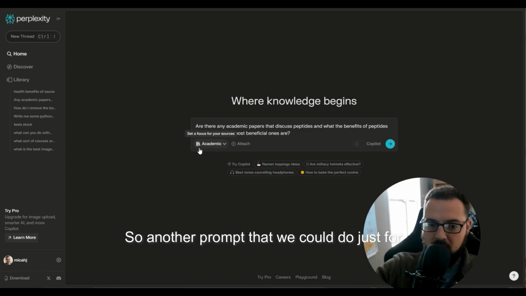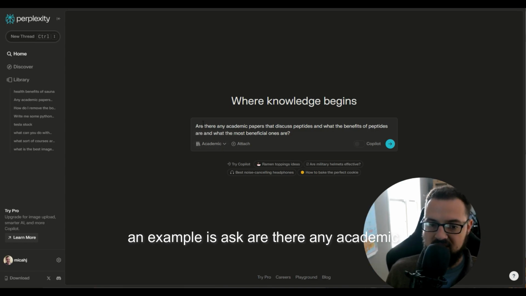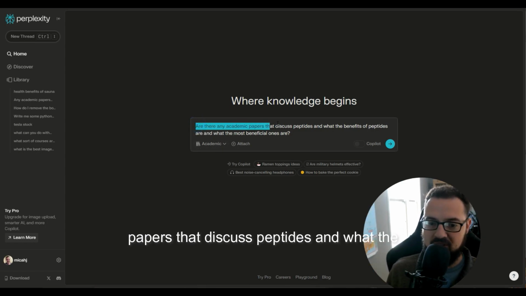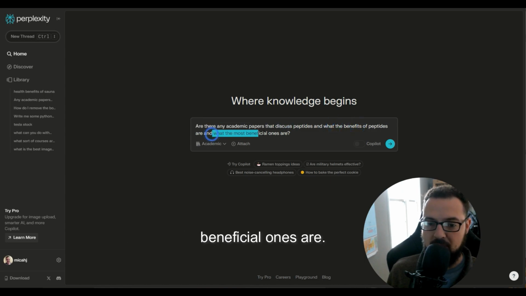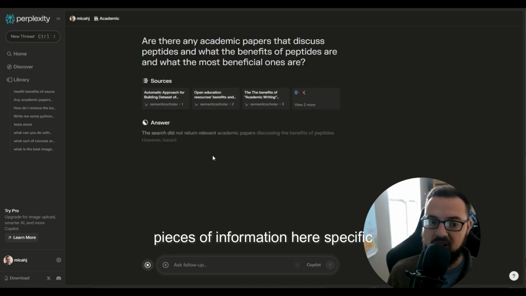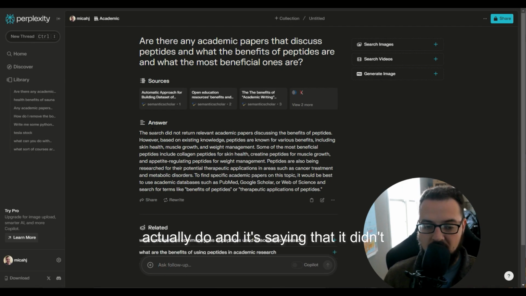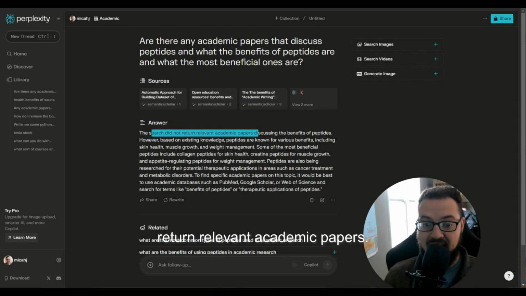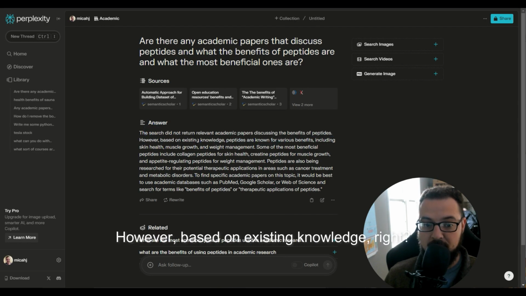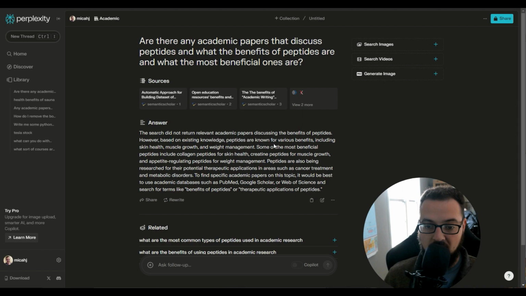So another prompt that we could do, just for an example, is ask, are there any academic papers that discuss peptides and what the benefits of peptides are and what the most beneficial ones are? So we're looking for a couple different pieces of information here. Specific peptides, what they actually do, and it's saying that it didn't return relevant academic papers. However, based on existing knowledge, peptides are known for various benefits.